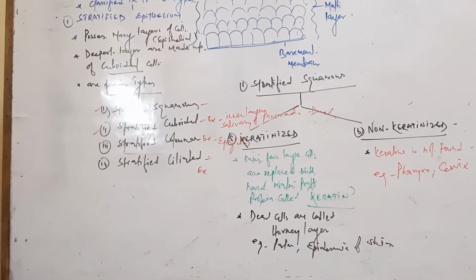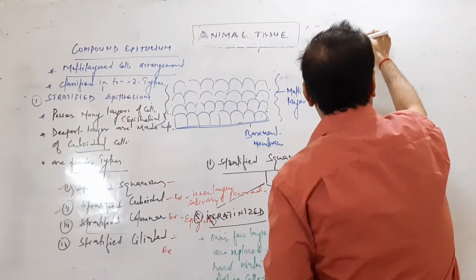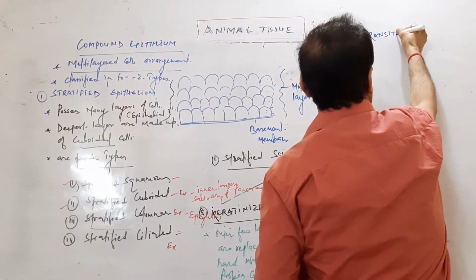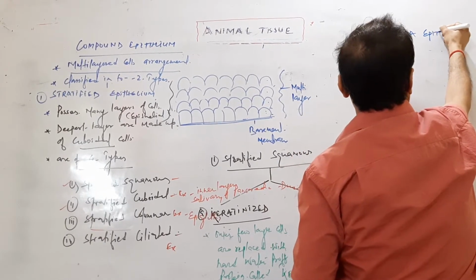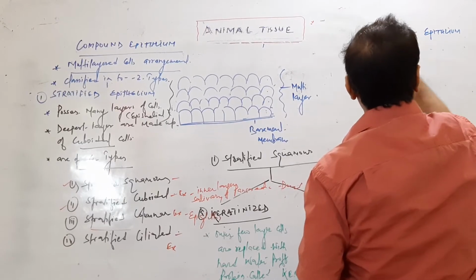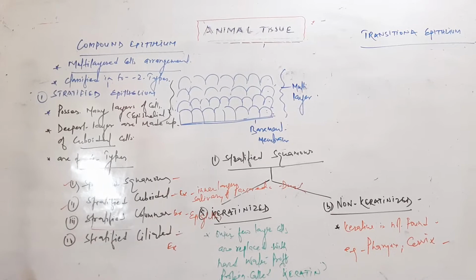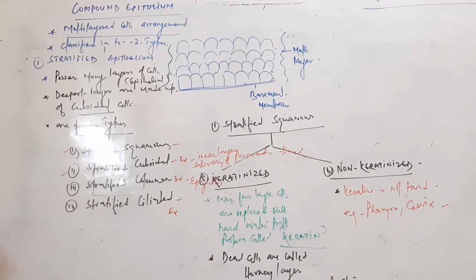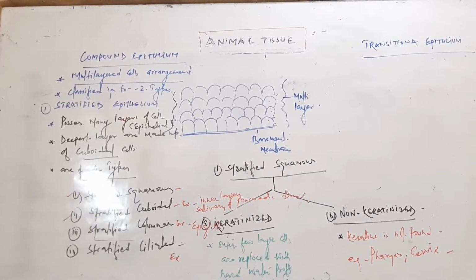Next one is transitional epithelium. Transitional epithelium is present in highly stretchable organs; it provides elasticity. It is present in the uterus, urinary bladder, and urethra.